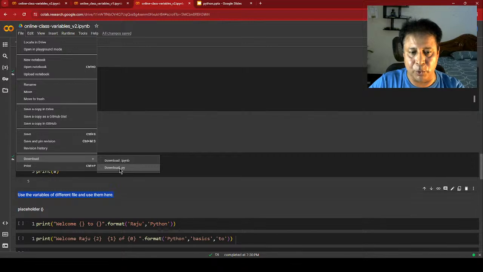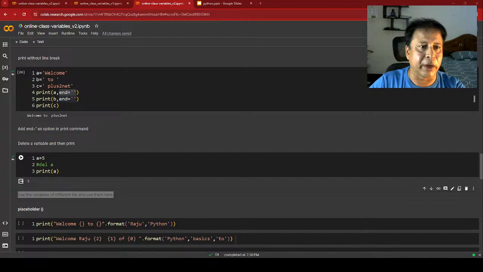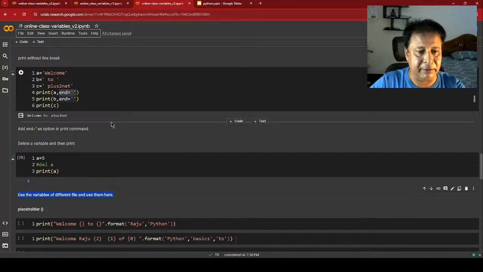I am downloading the .py file and saving it with the .py extension.